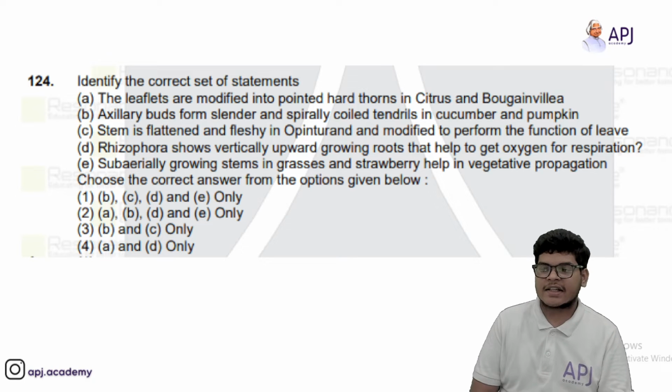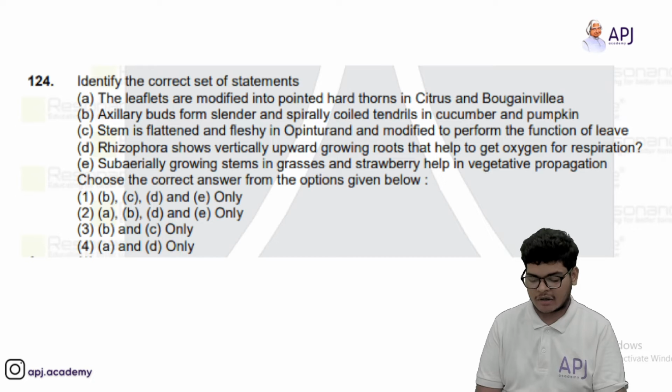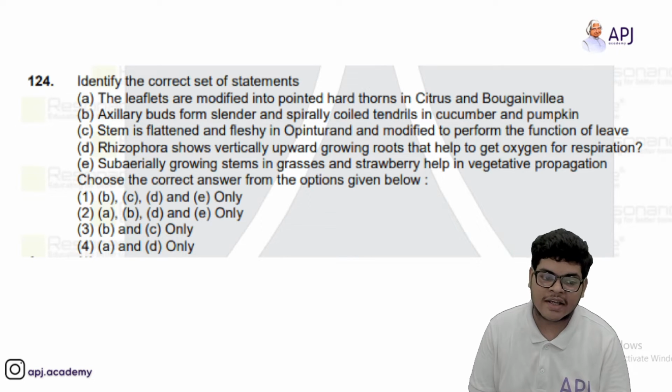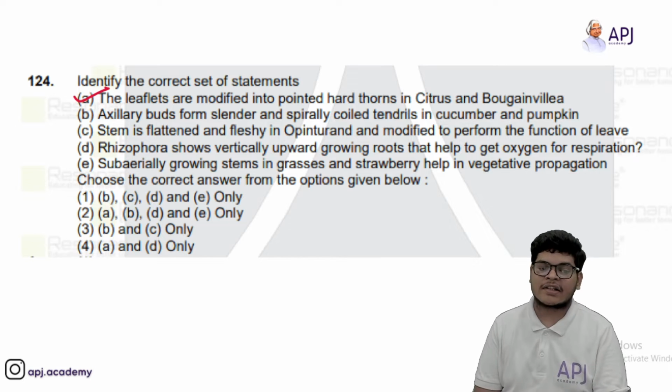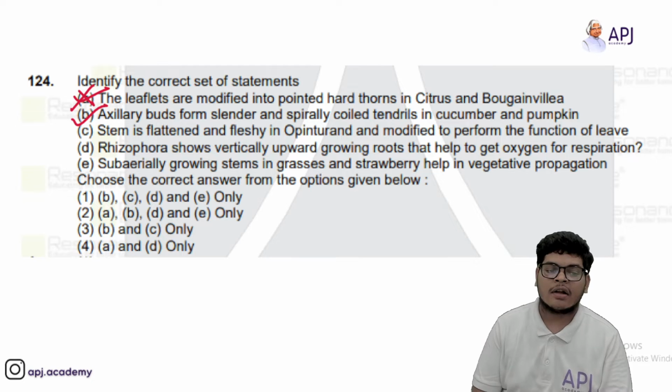Identify the correct set of statements. The leaflets are modified into pointed hard thorns in citrus and bougainvillea. Yes, that is right. Axillary buds, sorry, that is wrong. Axillary buds form slender and spirally coiled tendrils in cucumber and pumpkin. That is right. Stem is flattened and fleshy in opuntia and modified to perform the function of leaf.